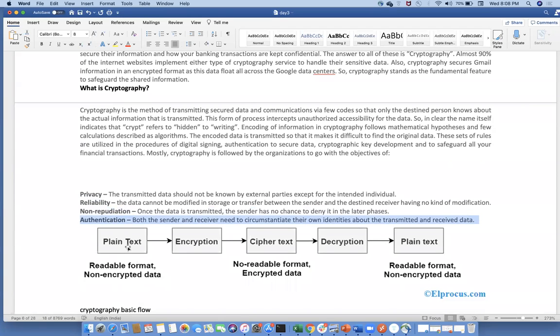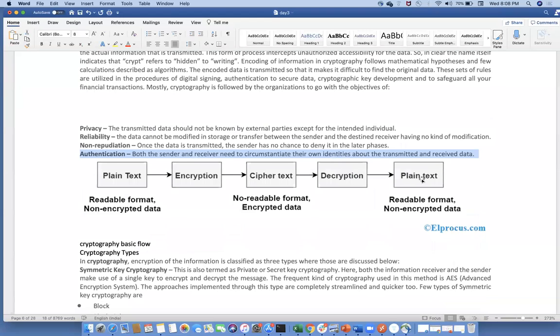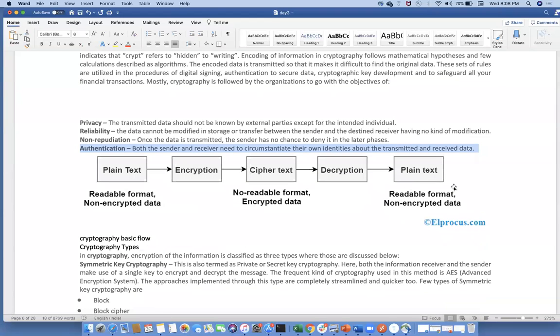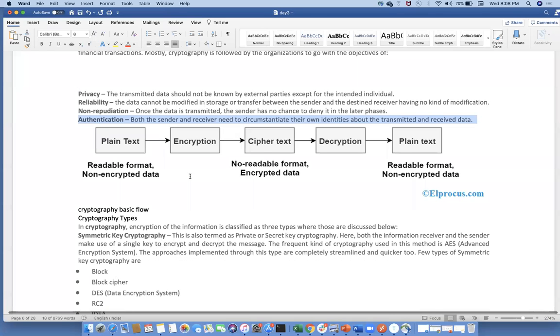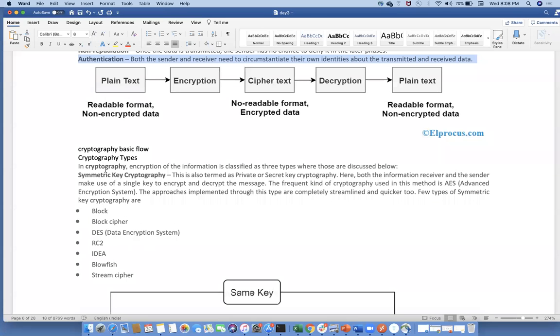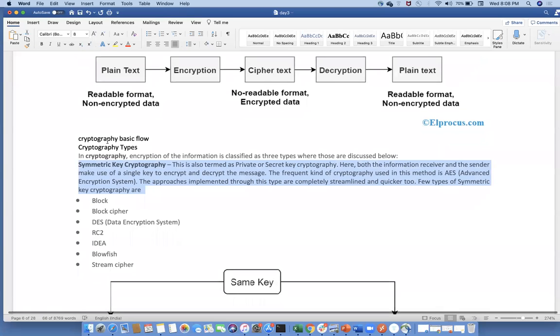If I do, in this case, plain text is the input, but here it will do the encryption, and again it will do the cipher text, and again it will do decryption, and again plain text. This is a readable format. Now there are a number of encryption ways: symmetric key cryptography, asymmetric key cryptography.